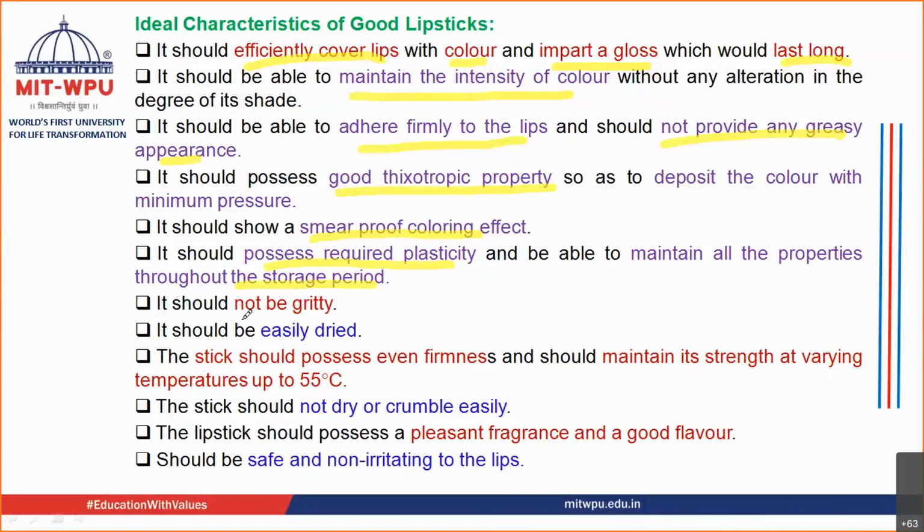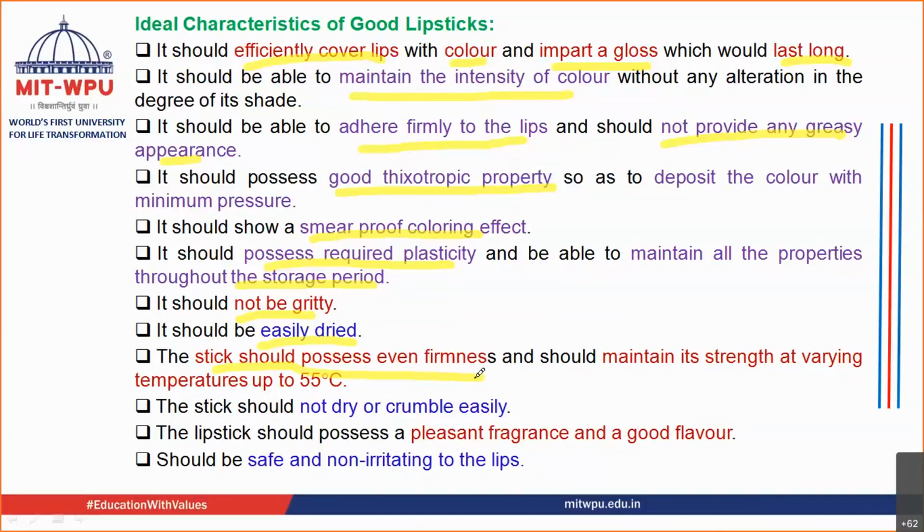It should not be gritty in nature. It should be smooth when applied. It should get easily dried off after application. Then the stick should possess the firmness, so that when you are applying onto the lips, the stick should not get broken.